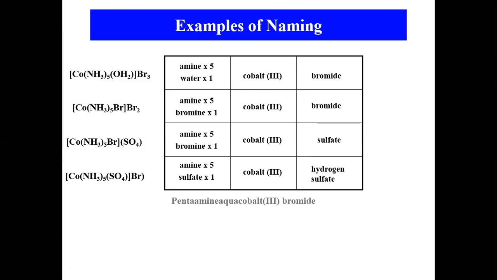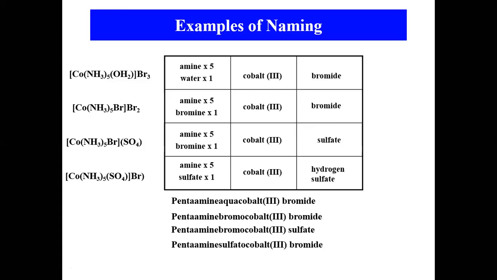Let us see for naming. First one. How many amines are there? 5 there. Water 1. So cobalt here, these two are neutral ligands, so 0, 0.